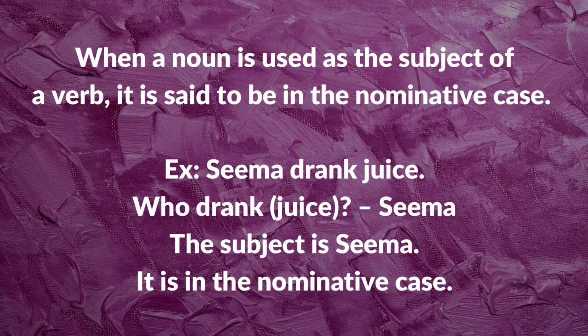For example, Seema drank juice. So we need to frame a question using who or what. So who drank juice or what drank juice? Now what drank juice doesn't make any sense. So it is who drank juice? Seema. So the subject is Seema here and it is in the nominative case.